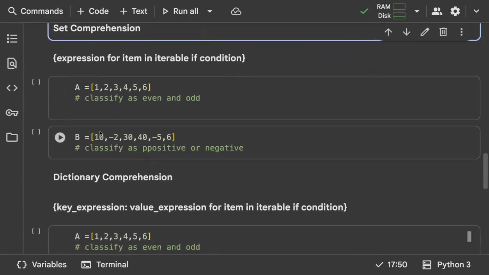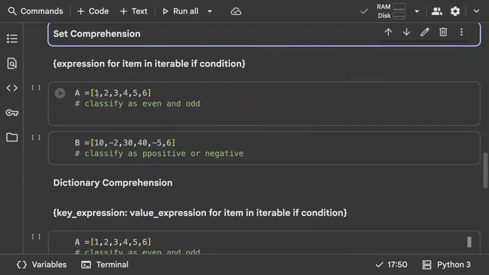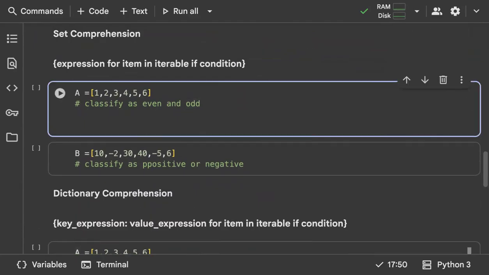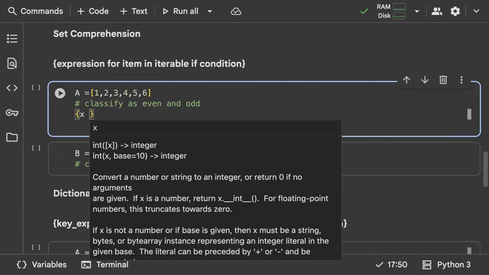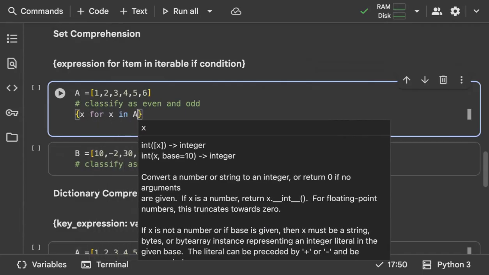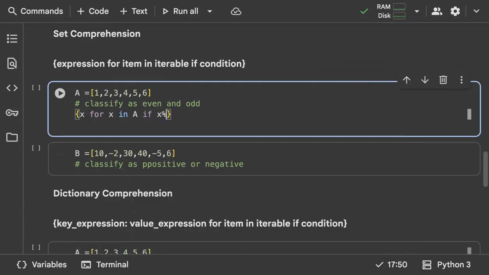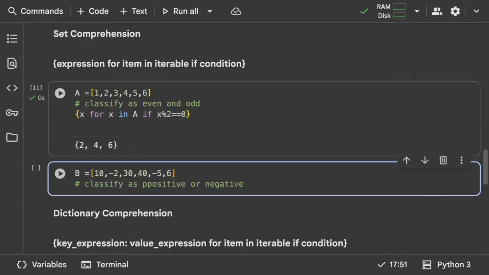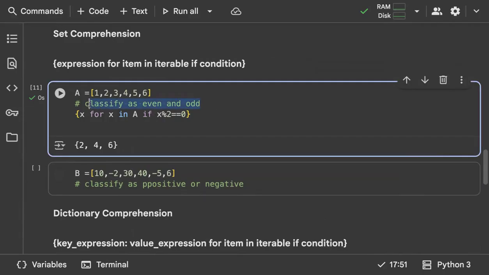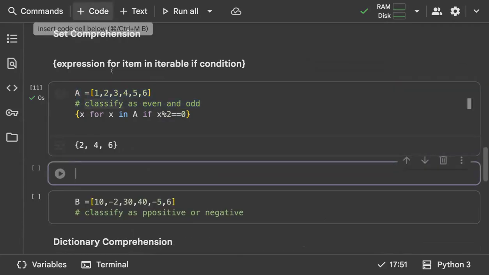Next one is set comprehension. Again, same thing, set comprehension is also the same thing, but you write it within what? Curly braces. Let's say you want to print only even numbers first. So I'll show you, see, simple x, and then you can just use a for loop, for x in A, and then you can just write a condition, if x modulo 2 is equal to 0. So it will print only even numbers. One disadvantage with the set comprehension is that if you have a repetitive value, it doesn't show you. That's one of the biggest issues with this. Otherwise, everything is good with a set comprehension.